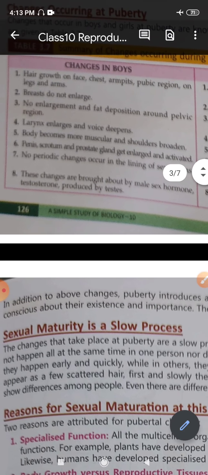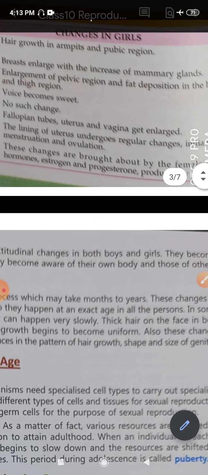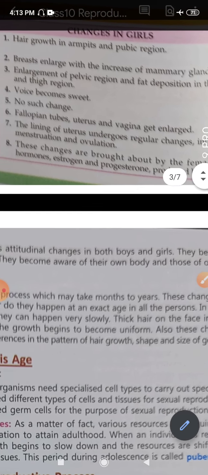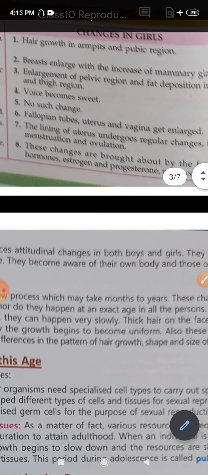Then penis, scrotum, prostate gland get enlarged and activated. Now all these are parts of the reproductive system in boys, and we'll talk about that in detail. So fallopian tubes, uterus and vagina get enlarged in females. Again, these are part of the female reproductive system, and we will talk about these two systems in detail later.